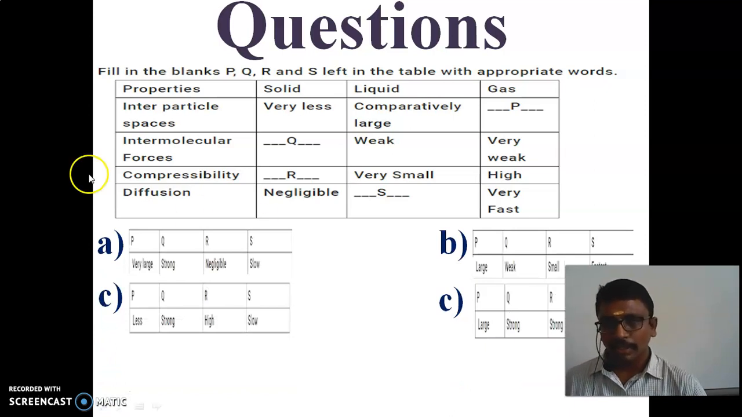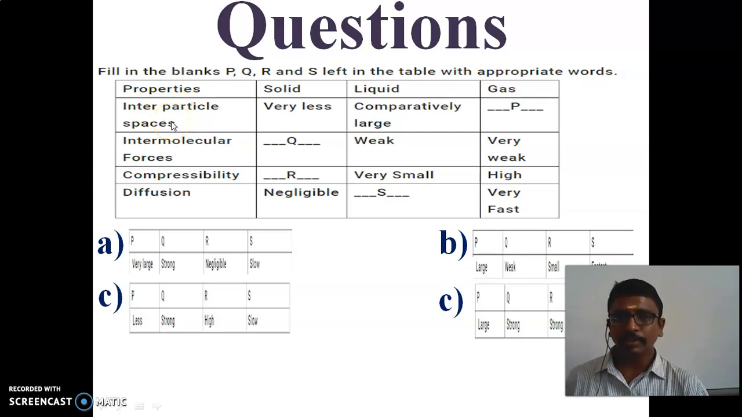you have to see the properties. Interparticle space for solid is very less. For liquid it is comparatively large. For gases, the interparticle space is very large. Next, intermolecular forces. For solid, the force of attraction, the intermolecular force, will be strong. For liquid, it will be weak. For gases, it will be very weak.